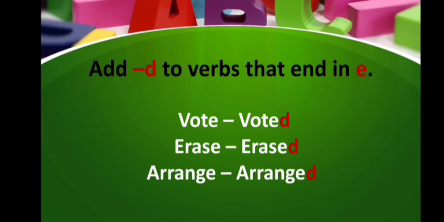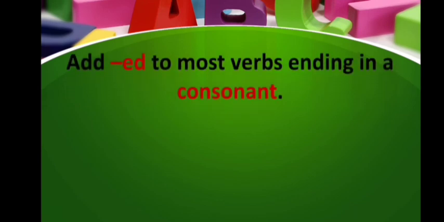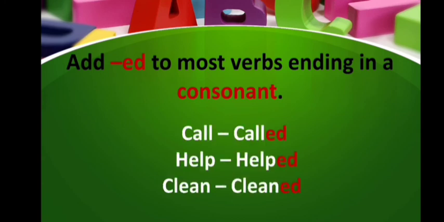Arrange, arranged. Okay, the next rule is we will add ed to most verbs ending in a consonant. And you know what a consonant is? Any of the letters of the English alphabet except A, E, I, O, U are known as consonants. Some examples are: the first word is call, and it will become called when used as a past form of the verb, help changed to helped, clean changed to cleaned. Here you can see these three words end with the consonants L, P, N, so that's why we have added ed at the end of the words.